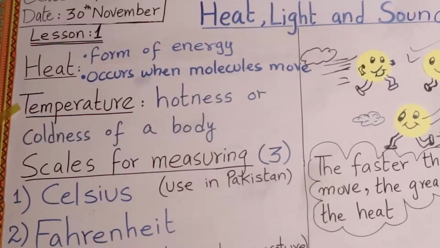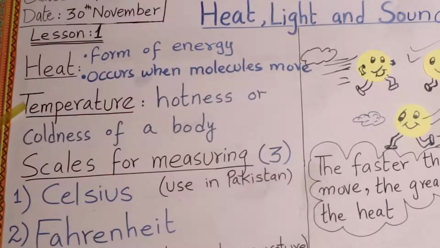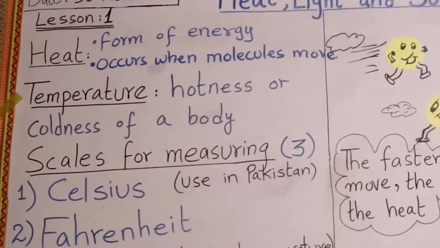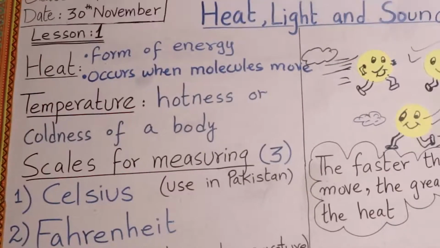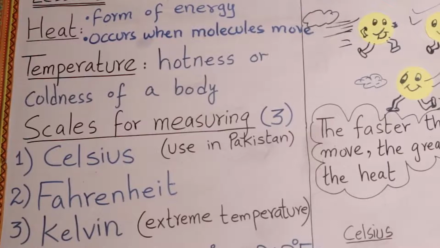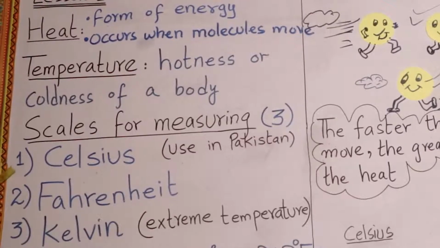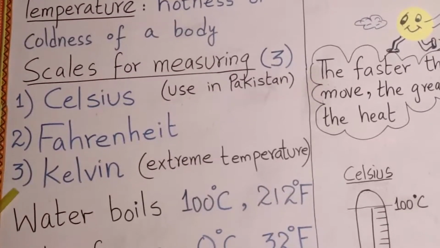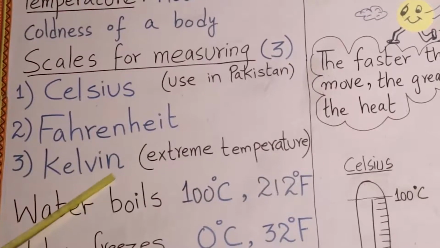Temperature. Temperature tells us about the hotness or coldness of a body. It measures the hotness or coldness of a body. We use 3 scales for measuring temperature. The 3 main scales for measuring temperature are Celsius scale, Fahrenheit scale and Kelvin scale.